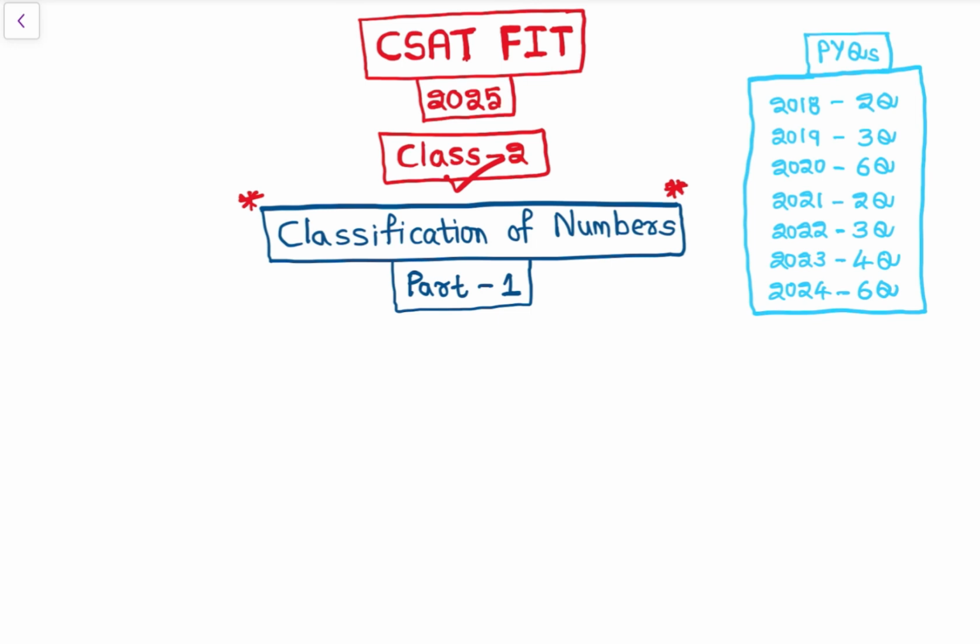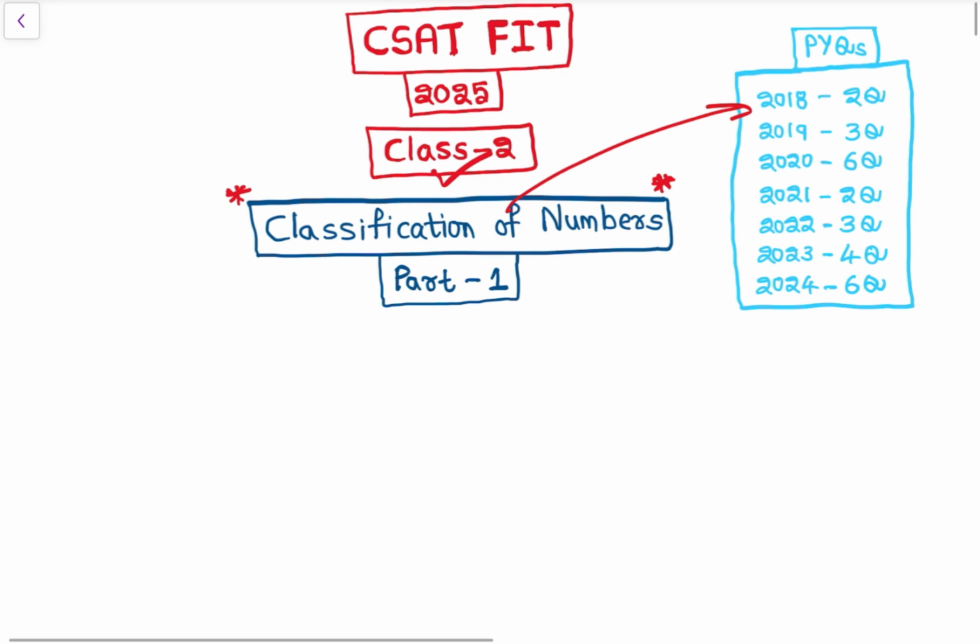If you see from classification of numbers itself, in 2024 6 questions were asked. In 2023, 4 questions were asked. In 2022, 3 questions were asked. In 2020, also 6 questions were asked. So, it is one of the most important classes, right?